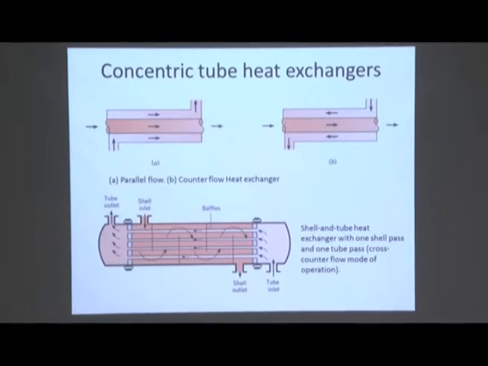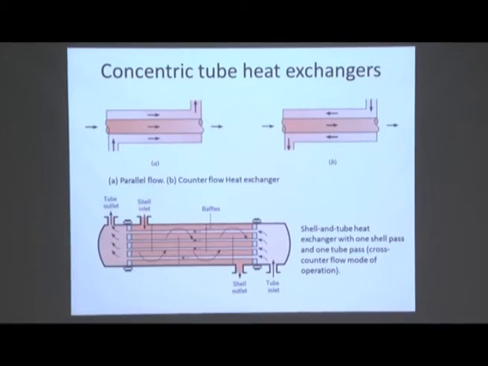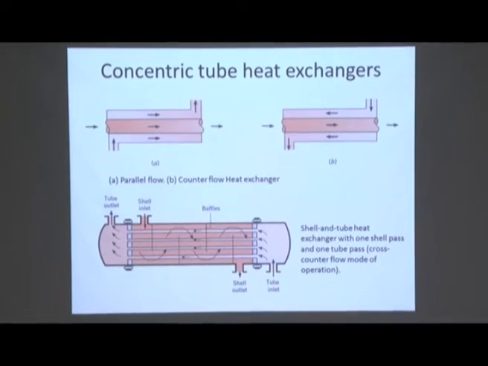Now the shell side fluid enters like this and goes out. Sorry, this is the tube inlet, correct, shell inlet and shell outlet. That means this must have a counter flow type, because the tube fluid flows in this direction, whereas the shell fluid flows in this direction. This should be counter flow, but at the same time this is a cross flow, cross counter flow.